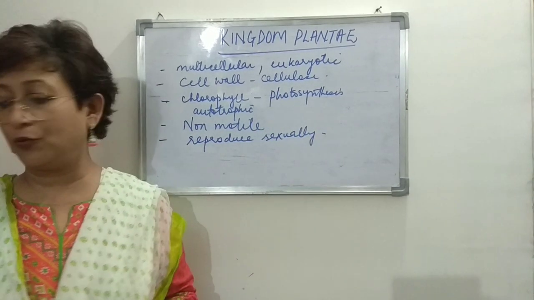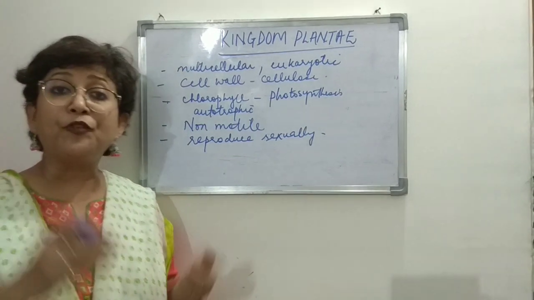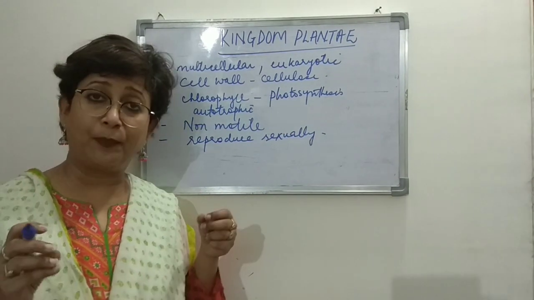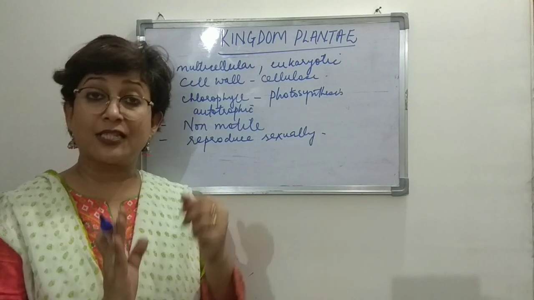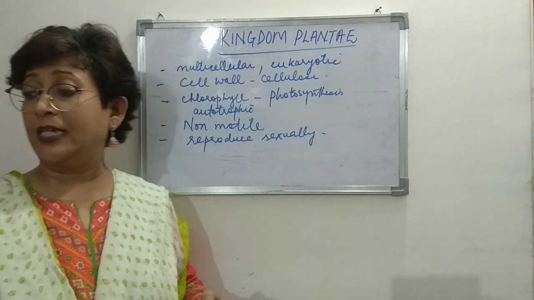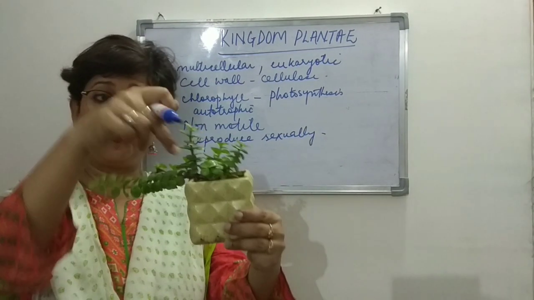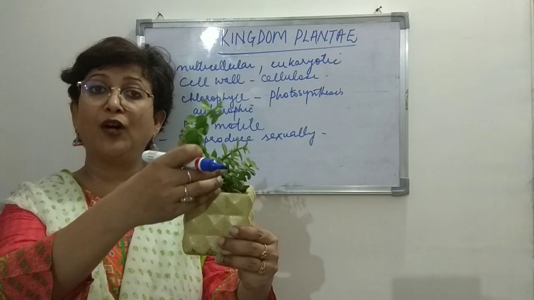So they show an autotrophic mode of nutrition, right? And they have different parts, like I showed you, right? The part of the plant that is used for anchorage so that the plant can stand firmly is the root, right? So root fixes the plant firmly inside the soil, so that the plant can stand firm, right?